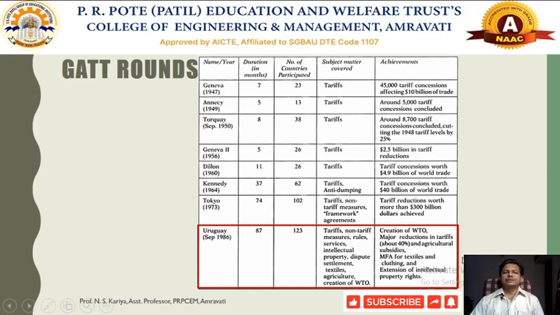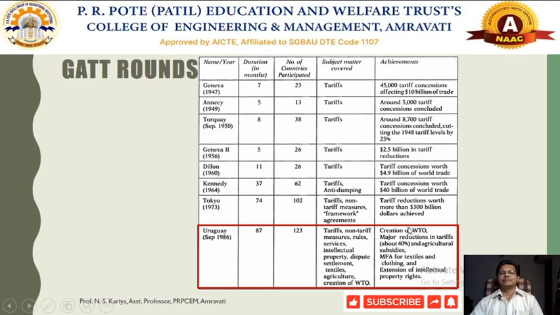So here we came to know that these international institutions, GATT as well as WTO, are in promotion of international trade across many nations, and various provisions have been made under the GATT as well as the WTO. So tariff as well as non-tariff measures, rules, regulations, services, intellectual property rights, dispute settlement machinery, and other sorts of products, say textile and agriculture, as well as the creation of the WTO, come under this Uruguay round.